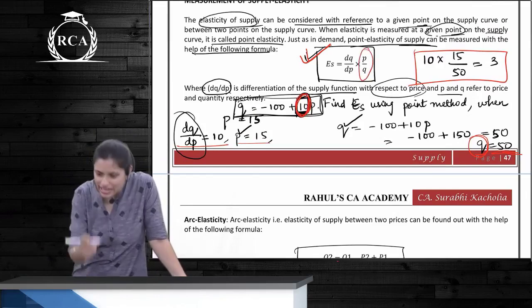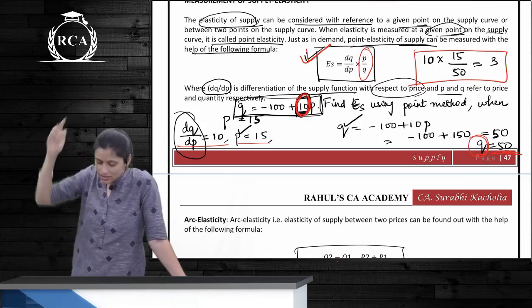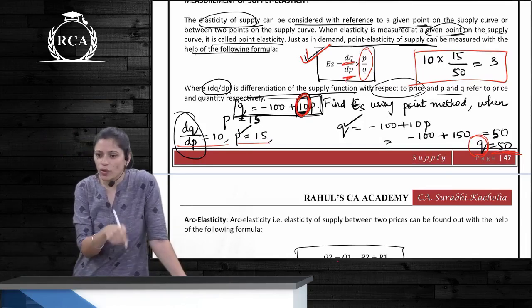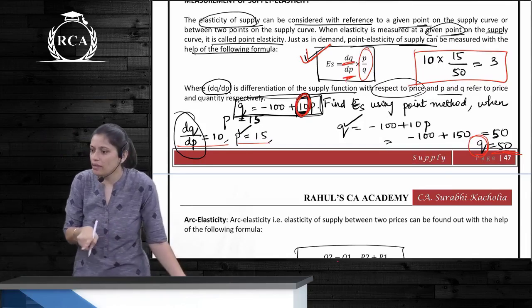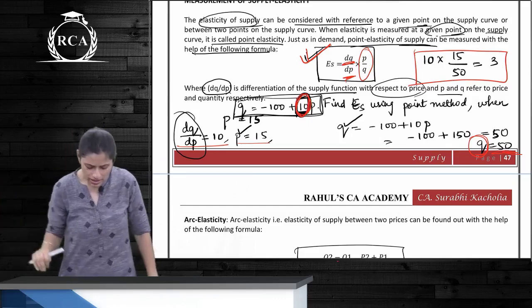P by Q is the same as what we've been doing forever. This is the same formula as demand. This is the only thing changing. Yes? Generally it's quantity supplied or quantity demanded here, but here it is dQ by dP, that is differentiation of the supply function.